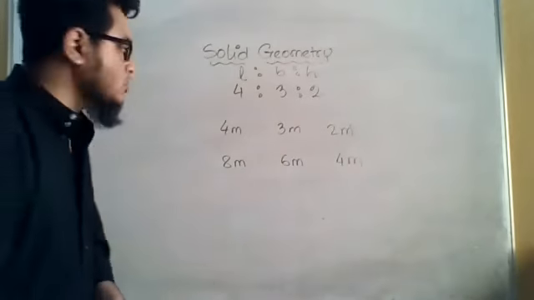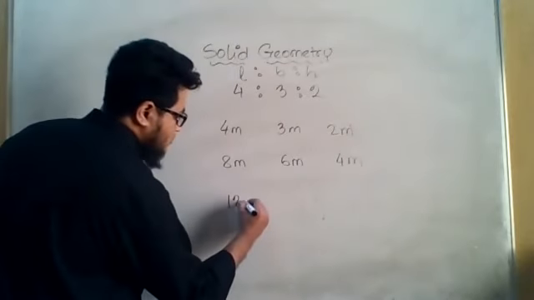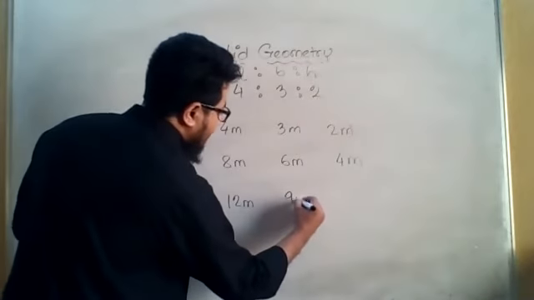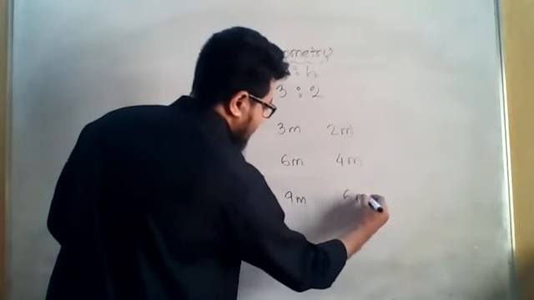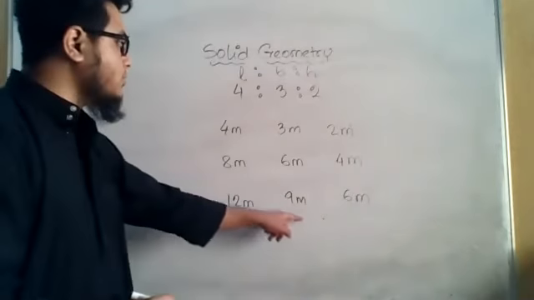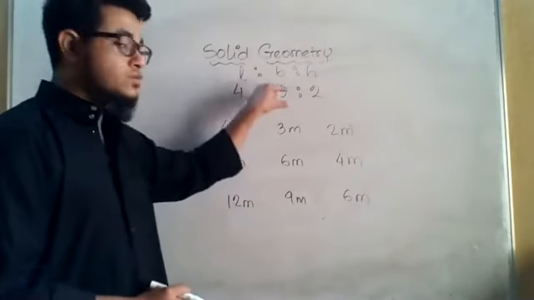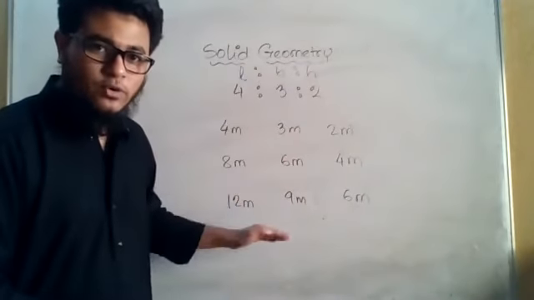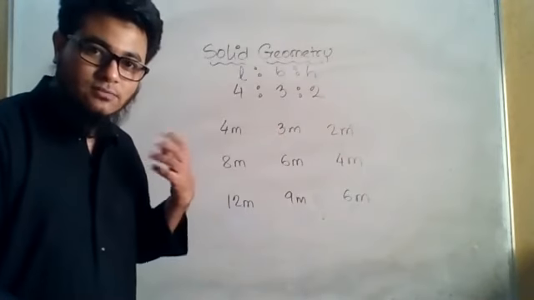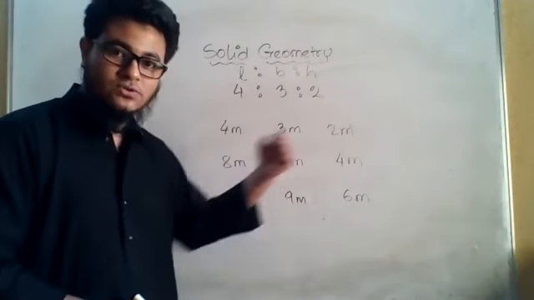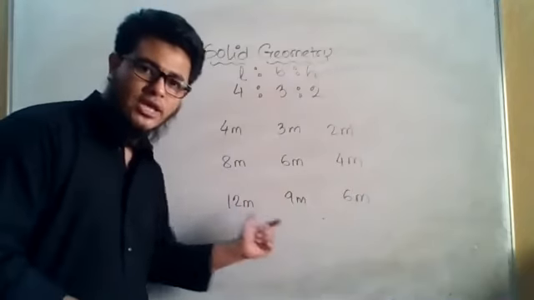Then again, it is also possible that the length is 12 meter, the breadth is 9 meter, and the height is 6 meter. Then also it will be in the ratio of 4:3:2. Are you getting my point? What I'm trying to say? The values of length, breadth and height can be these three, or these three, or these three.